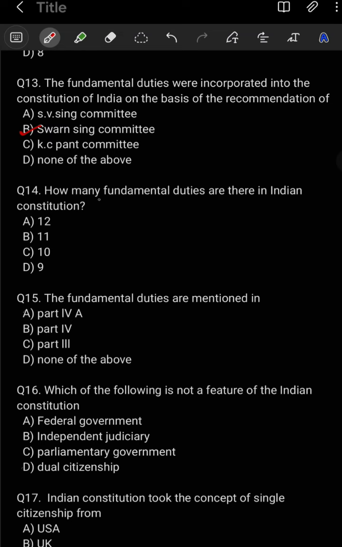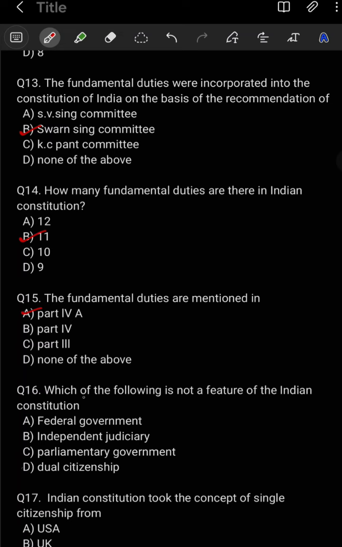Question number 14. How many fundamental duties are there in the Indian Constitution? Option B is your correct option. 11 fundamental duties are there. Question number 15. The fundamental duties are mentioned in, option E is your correct option, Part 4A.